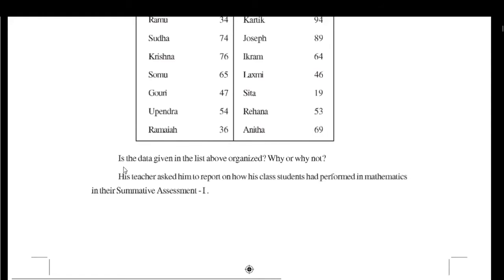Here a question is asked: is the data given in the list above organized? Is this data organized? Why or why not? This data is not organized.